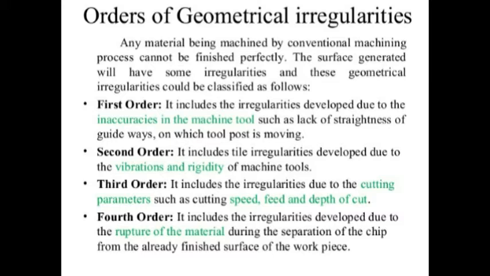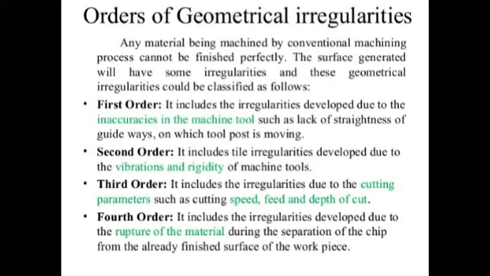So all these geometrical irregularities can be classified into four categories. One by one we'll discuss these four categories, and also these are the orders of geometrical irregularities.